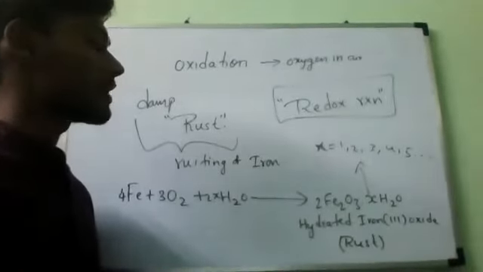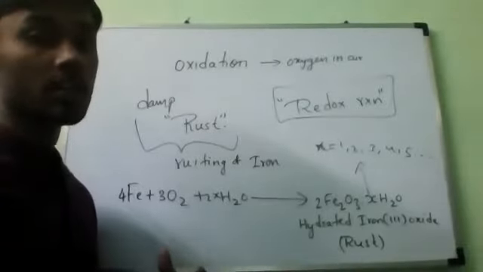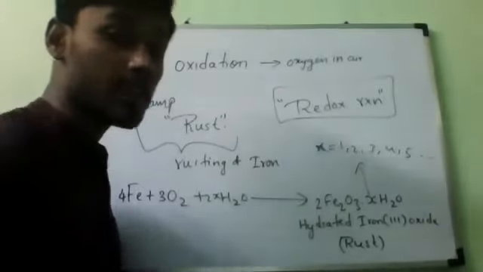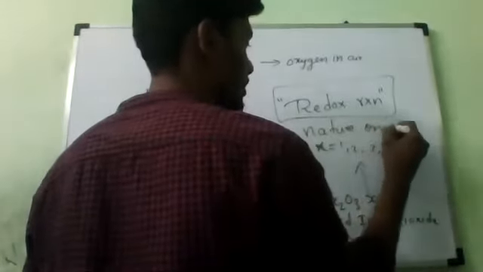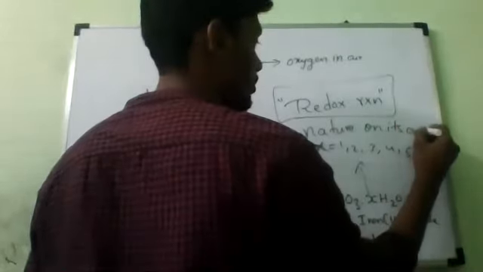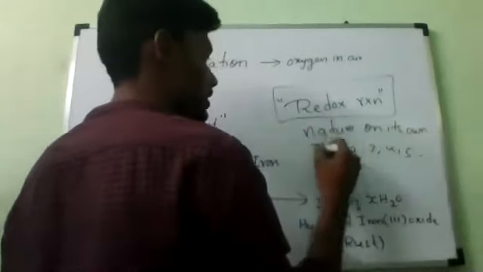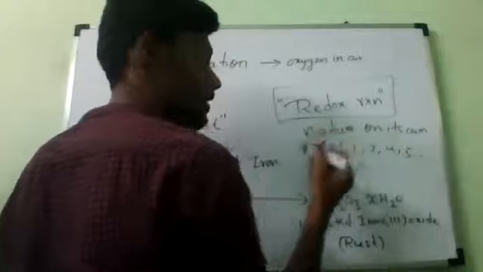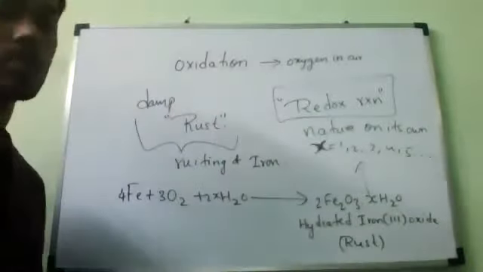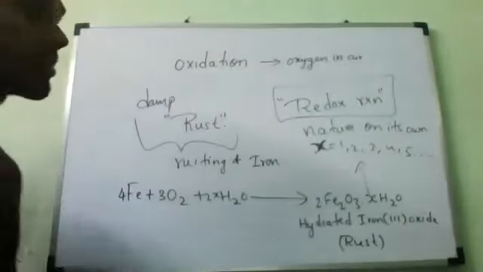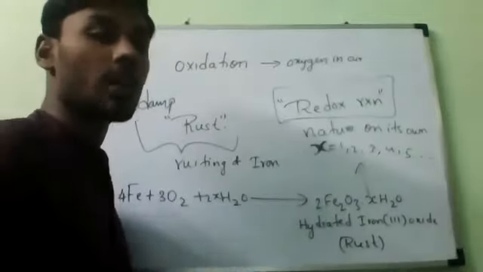Automatically, this does not occur because of us. It occurs in nature on its own. So this is called natural corrosion, we can say. Everything occurs because of natural corrosion, which we are not doing.